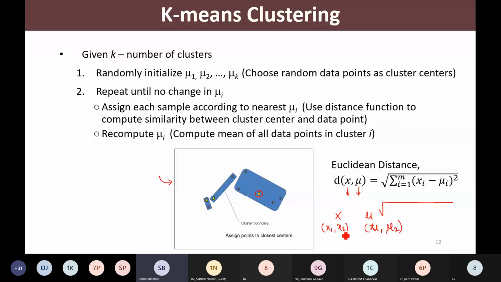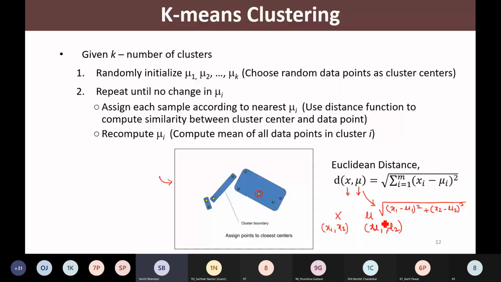So this will be the Euclidean distance. Got it? So for every point and with every cluster center, we are computing this Euclidean distance. And accordingly, we are mapping that particular point to that particular cluster center.